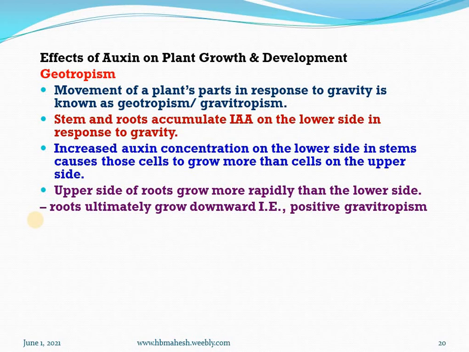See, stem and roots accumulate indole acetic acid in the lower side in response to gravity. So increasing the concentration on the lower side of the stems causes those cells to grow more than the cells on the upper side. See, if a plant is laid laterally,